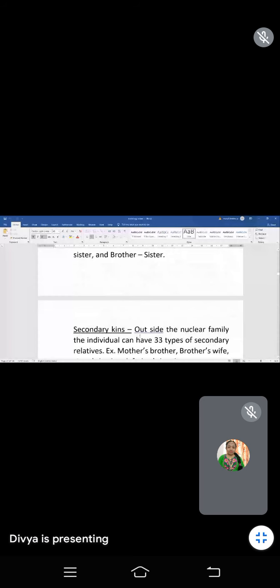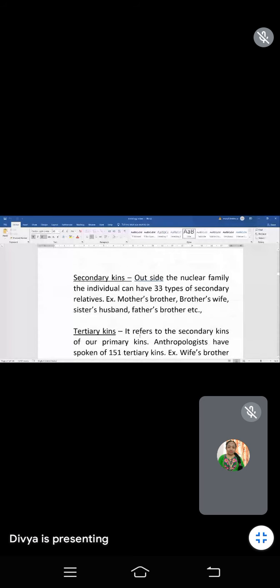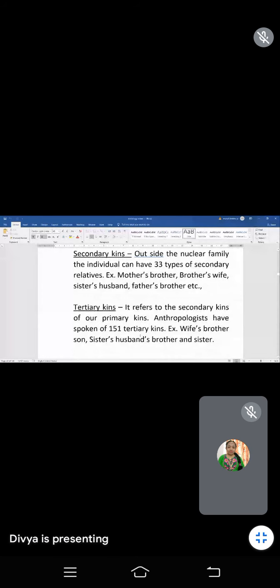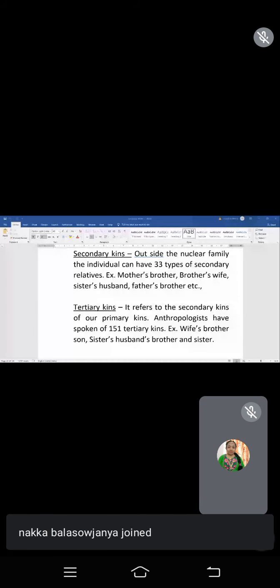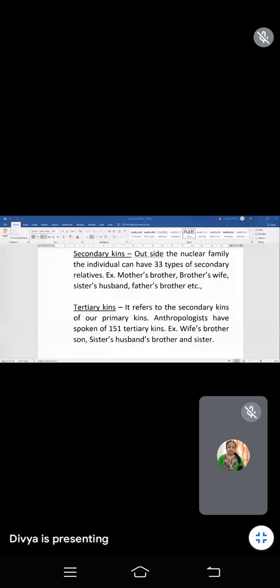Next, second one is secondary kins. Who are the secondary kins? Outside the nuclear family. Outside the nuclear family means, in the primary kins, the nuclear family members come under the primary kins. Outside the nuclear family, the individual can have 33 types of secondary relatives.